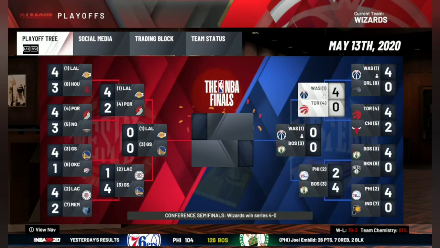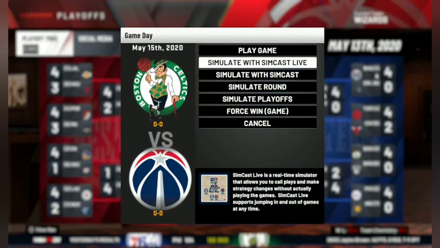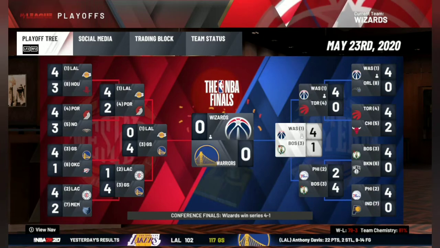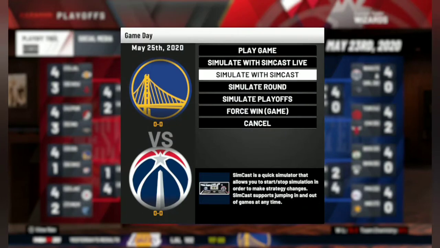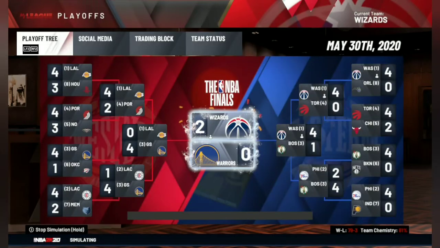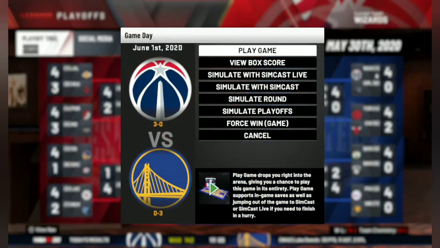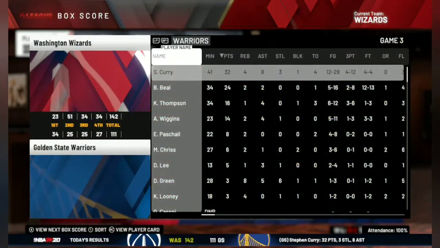So we have got the Boston Celtics in the conference finals here. Let's simulate this round, and we win in game 5. So the Boston Celtics take a game from us. I thought we could go 16-0 in these playoffs, as we had a record of 79-3. Now we are up 3-0 on the Golden State Warriors.